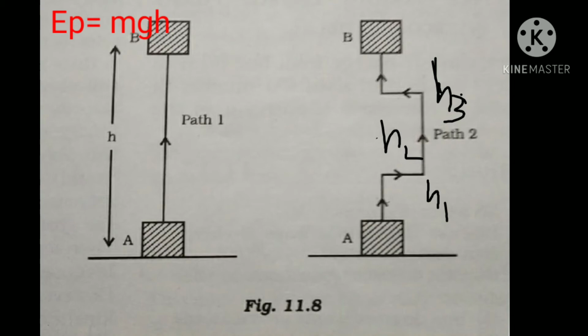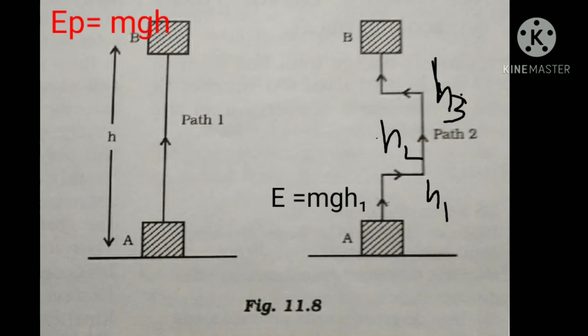In the second case, from the same position, it is raised to a height h1. Then it moves in the horizontal direction. After that, it is again raised to a height h2. Then again it moves in the horizontal direction towards the left, and then is raised to a height h3, and finally reaches the position B. In this case we can calculate potential energy by using h1, h2, h3. When it is raised to a height h1, the potential energy E is equal to mgh1.